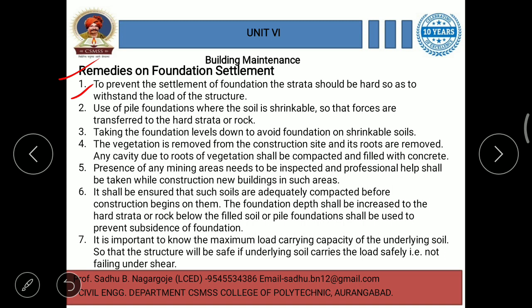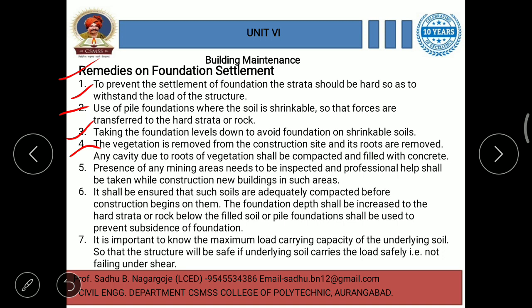That foundation strata should be sufficient for carrying the load of the structure. Then use pile foundations where the soil is shrinkable so that forces are transferred to the hard strata or rock. Then take the foundation levels down to avoid foundations on shrinkable soils.